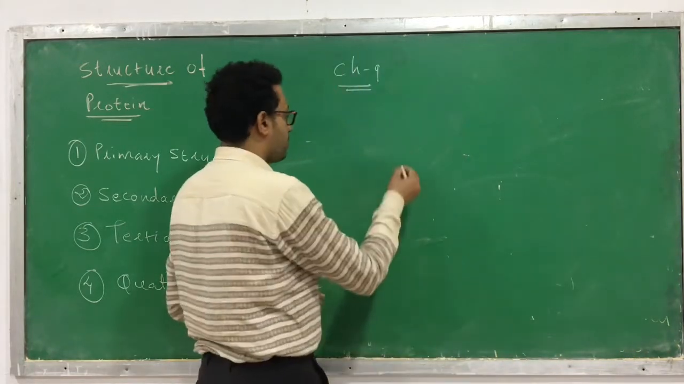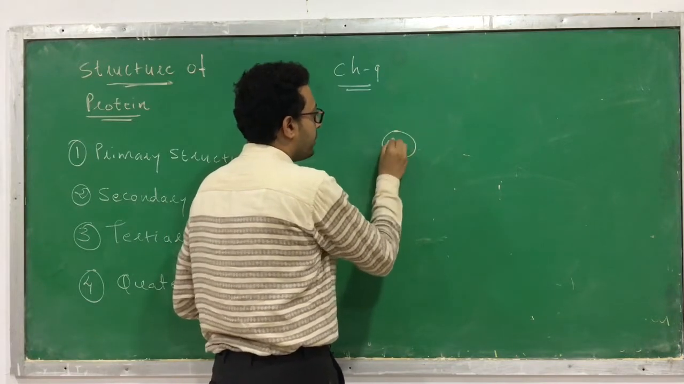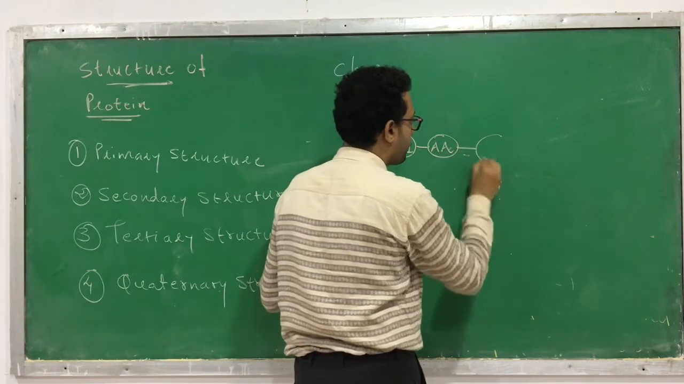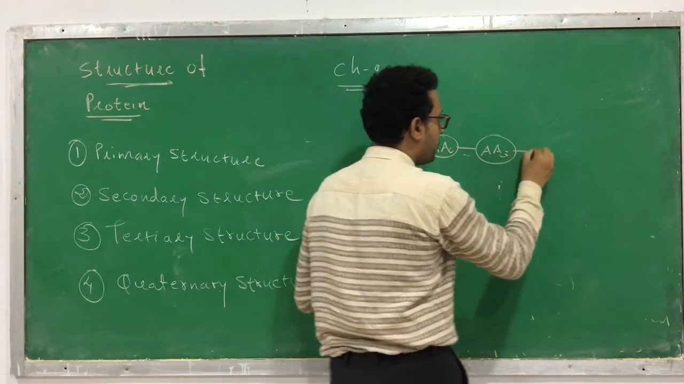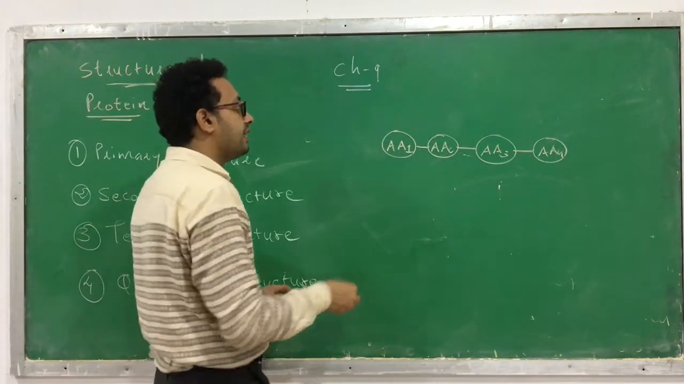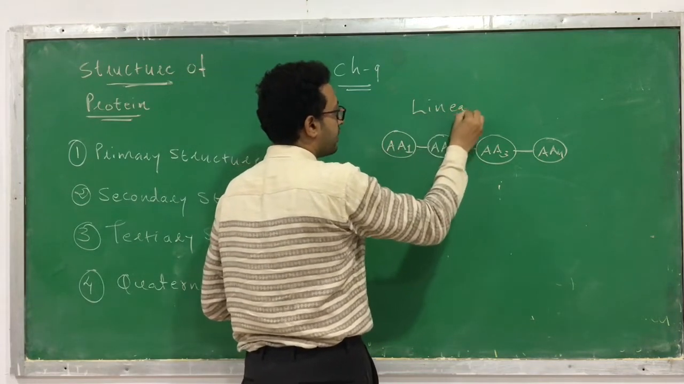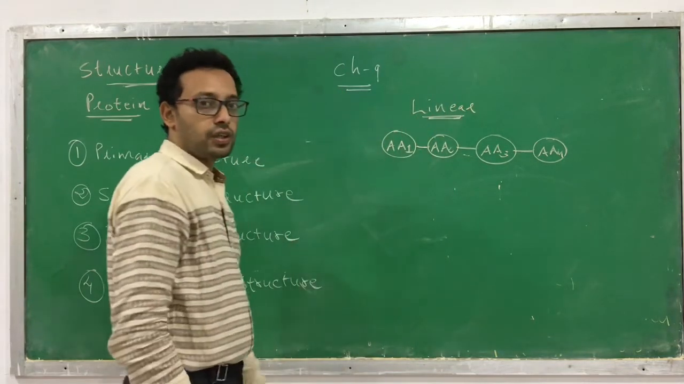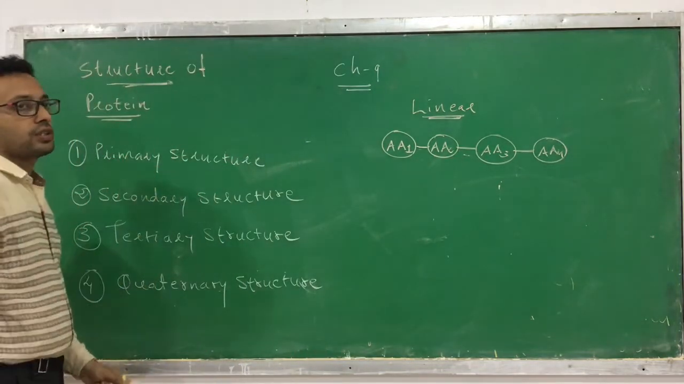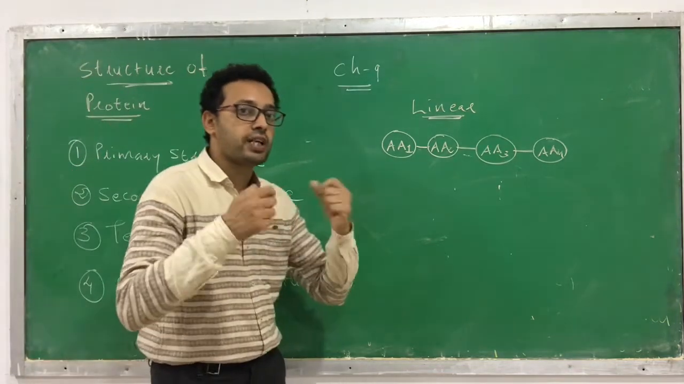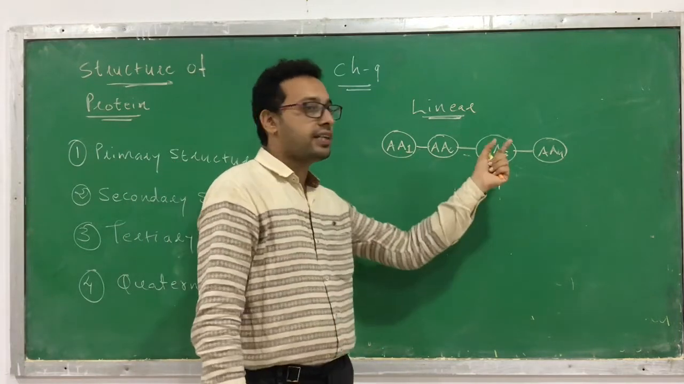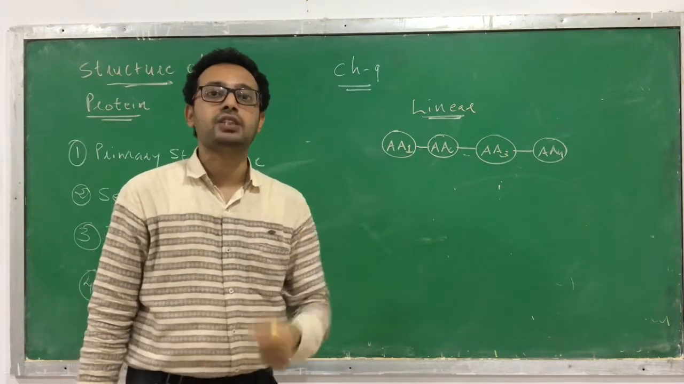So what is the primary structure? In the primary structure, this is amino acid 1, amino acid 2, amino acid 3, amino acid 4, and so on. Many amino acids are attached linearly, so there is a linear arrangement of the amino acids. This is called the primary structure. From the primary structure, you can come to know how many amino acids there are, which is first, which is second. That means you can also determine the sequence of amino acids.